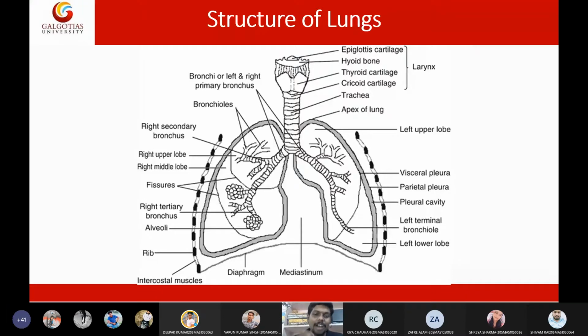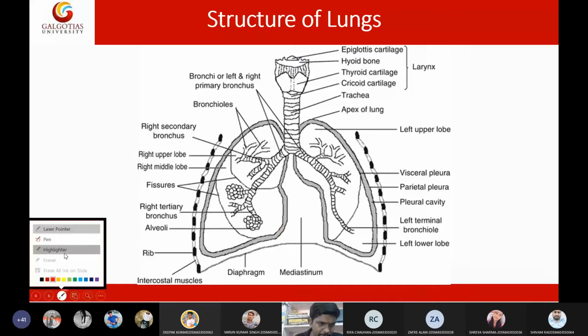Because the heart is located to the left side of the mediastinum, or the left side of the chest cavity. I hope you know this fact. So the location of the heart is here, students. Let me take a marker, a highlighter I mean.